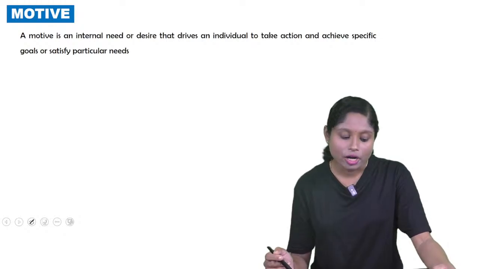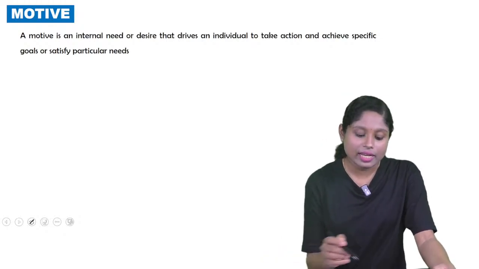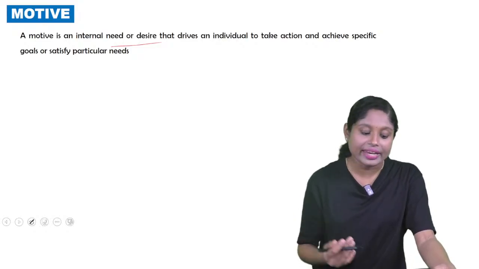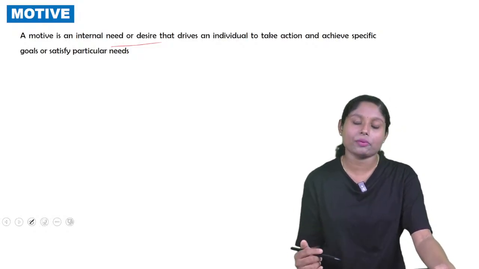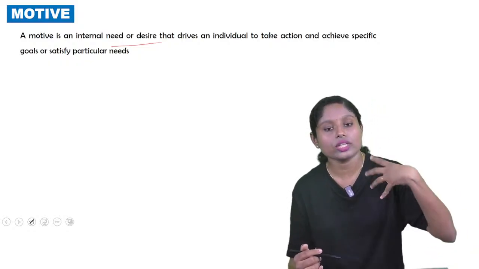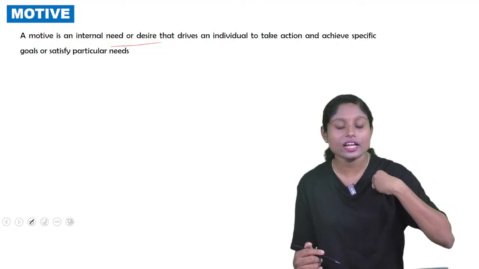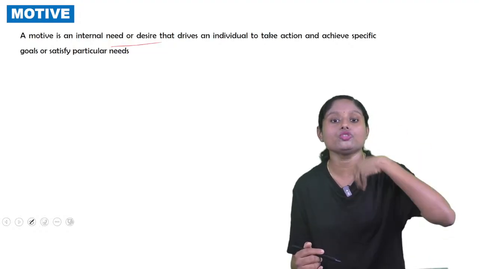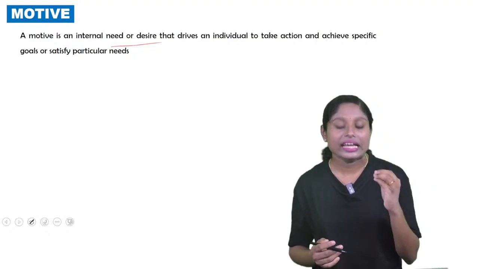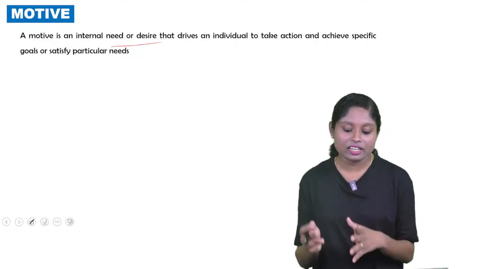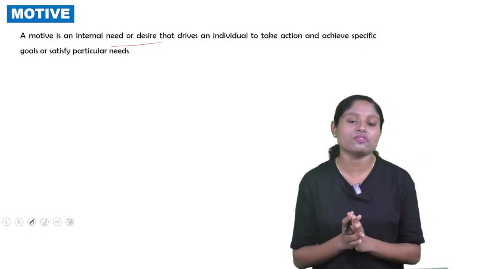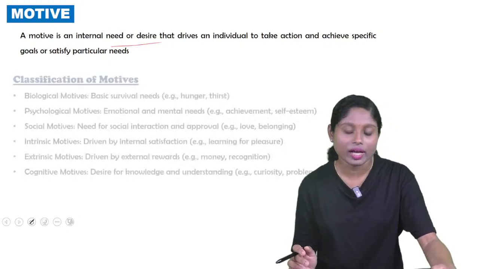Next, we'll discuss motive. So what is motive? It's an internal need or desire that drives an individual to take action and achieve specific goals or satisfy particular needs. So it is my motive. I need to study psychology. So that is my motive. It is an internal force that is promoting me to study or encouraging me to study. So that is what is called motive.